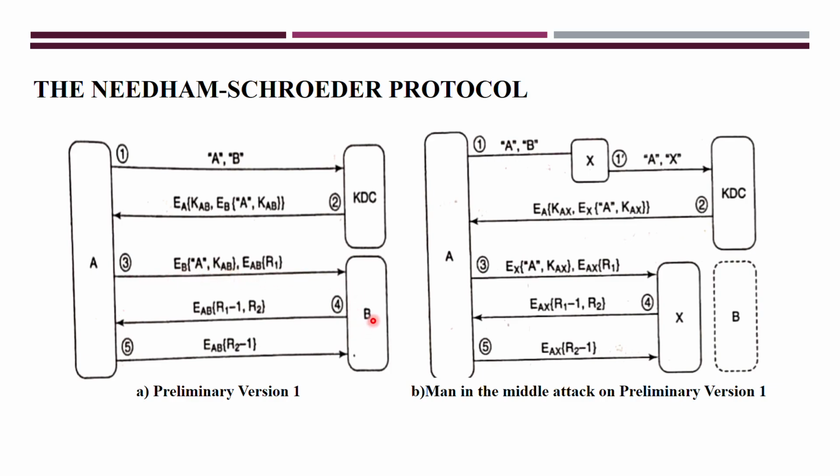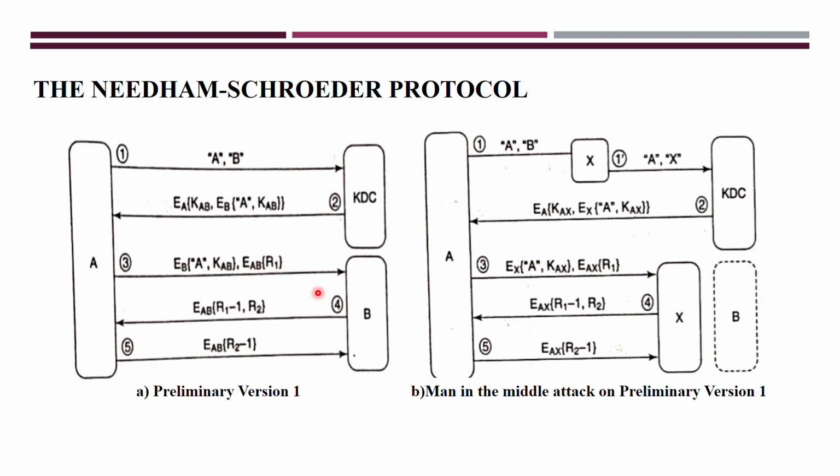When entity B receives the message, it decrypts the ticket with the help of its long term key. Then it accesses the identification of A and also the common session key here. It also decrypts the R1 with the help of the short term key, that is the session key here.